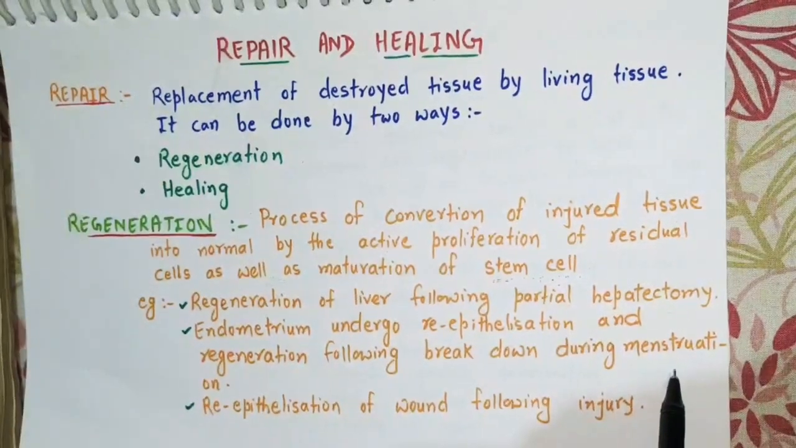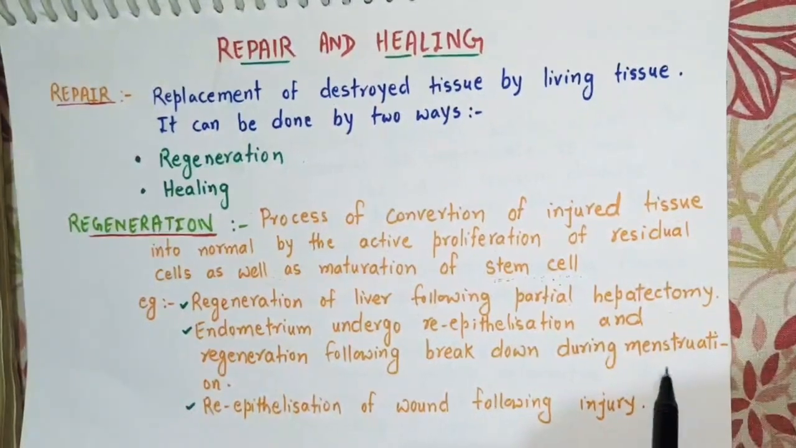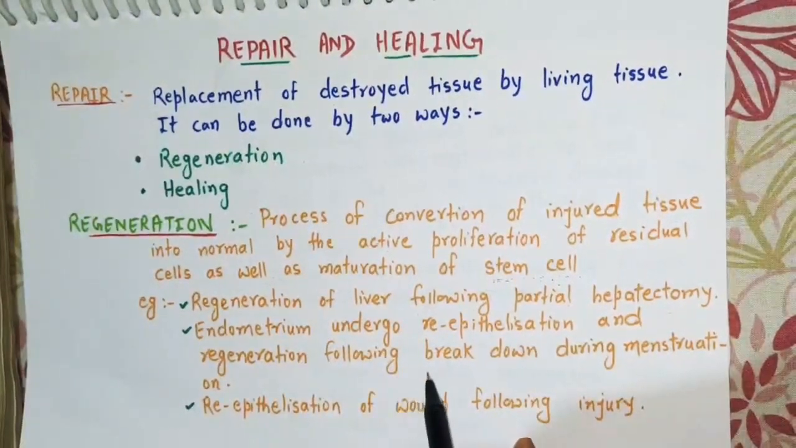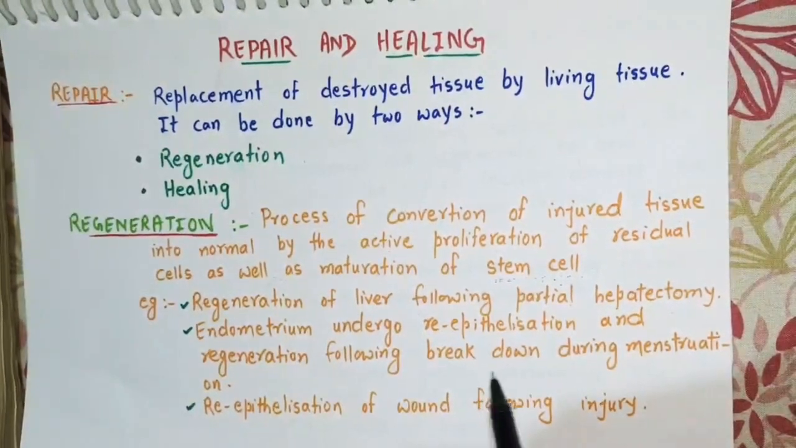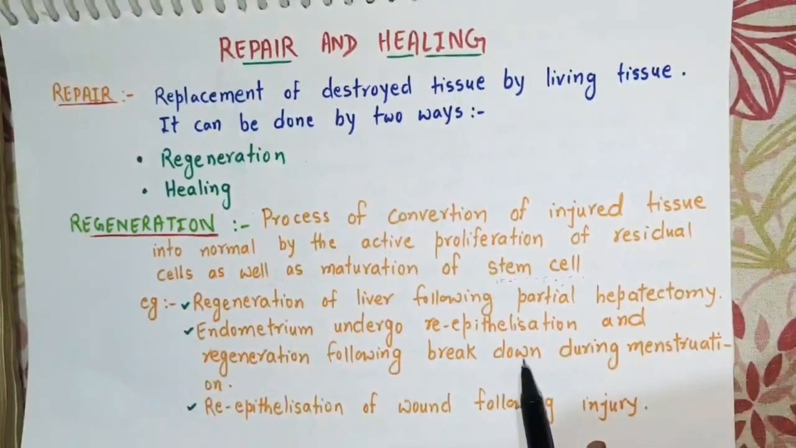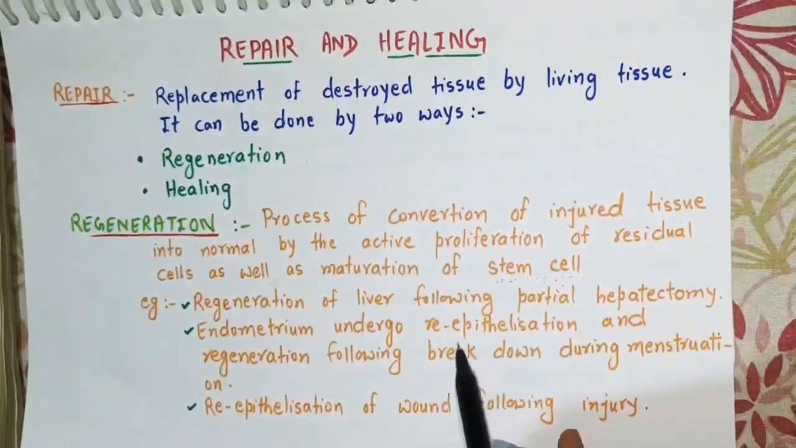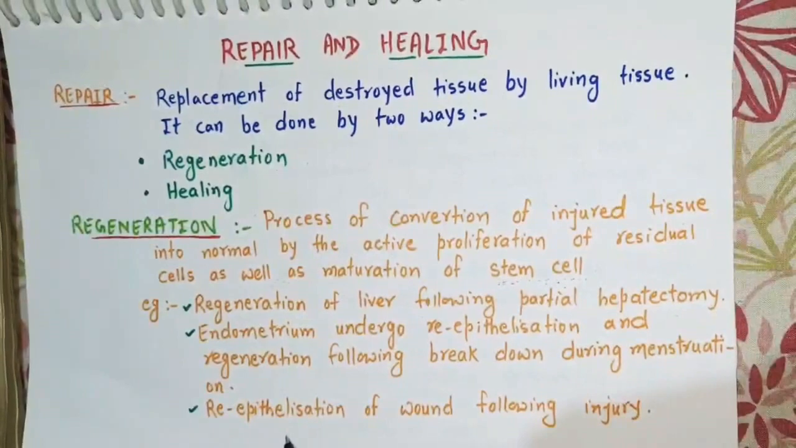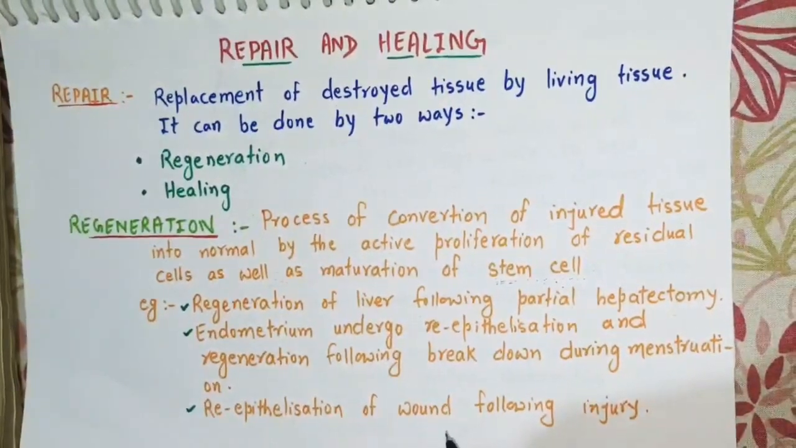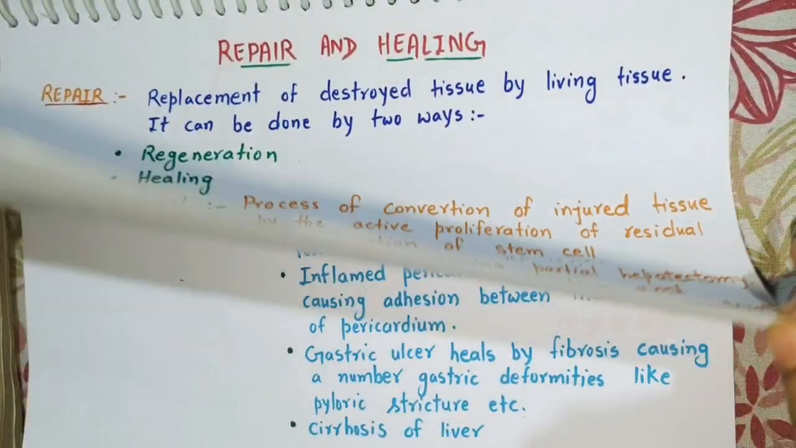Menstruation is a phase during the menstrual cycle during which the endometrium layer of the uterus undergoes breakdown and finally it will undergo reepithelialization after some time. So the next example is reepithelialization of wound following injury.